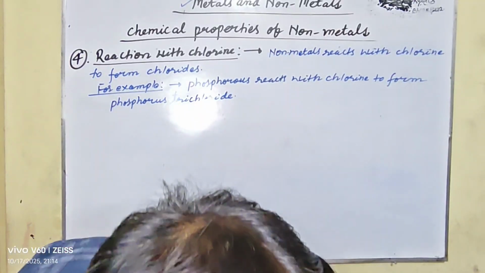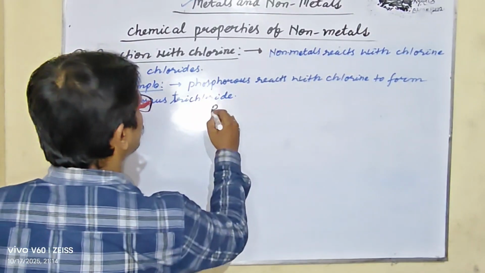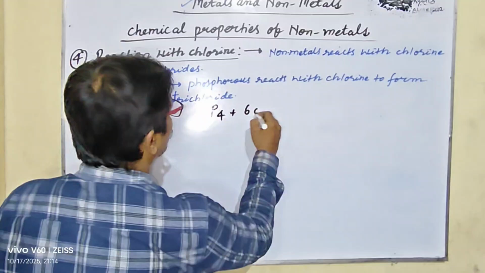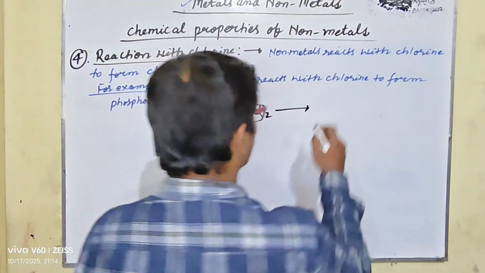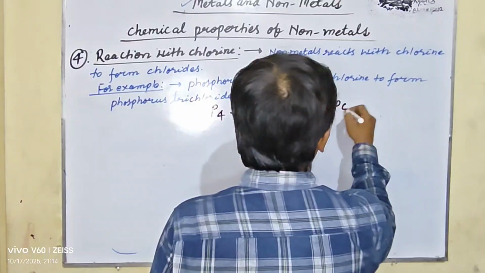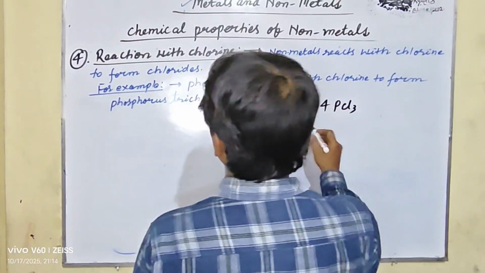P4 plus 6Cl2 gives you phosphorus trichloride, that is 4PCl3.